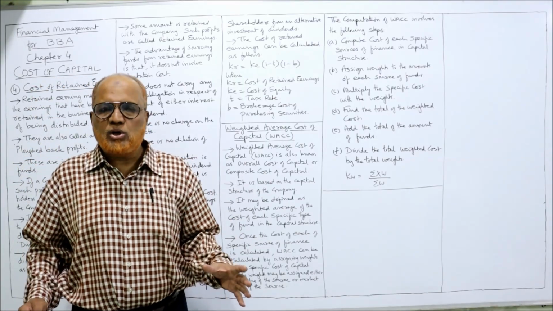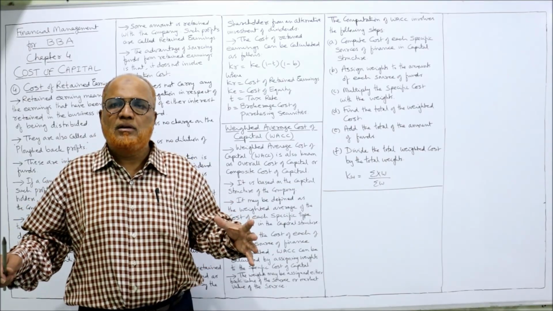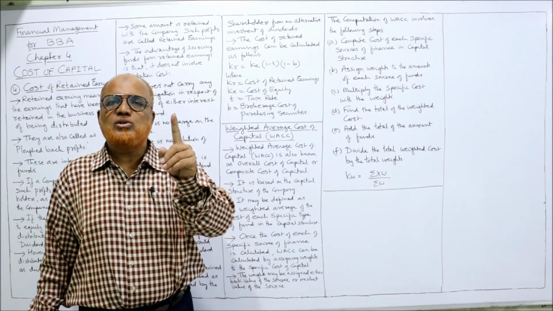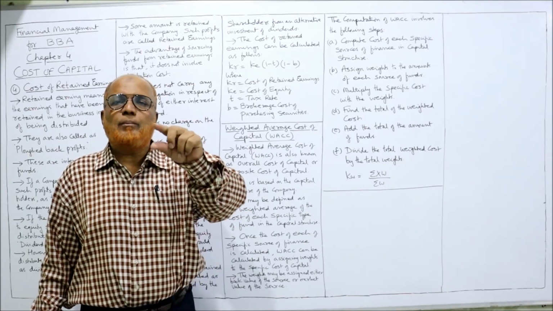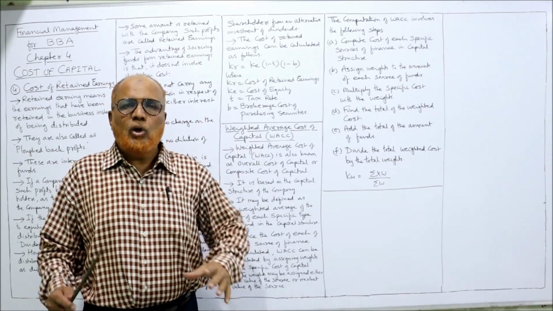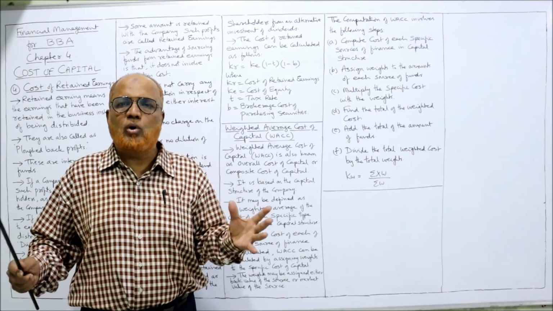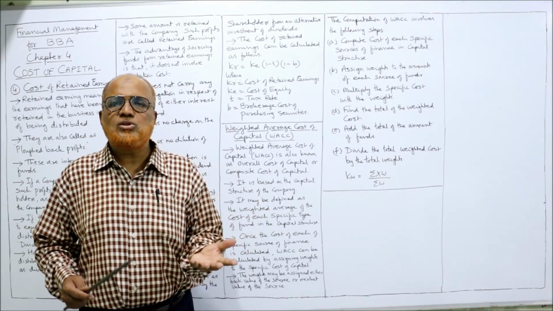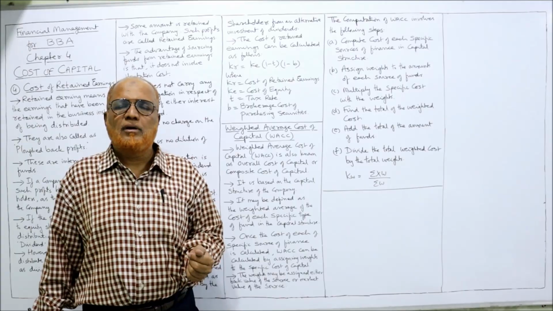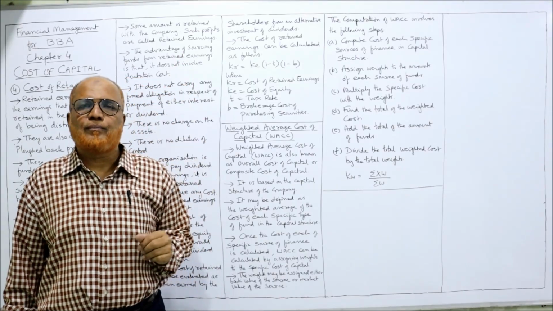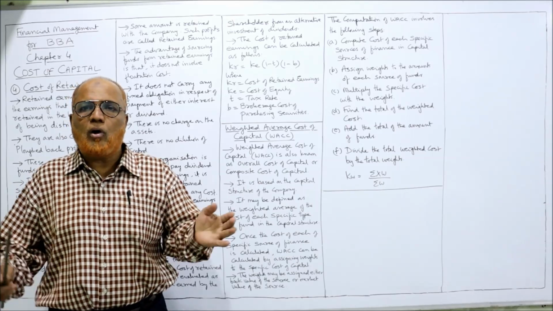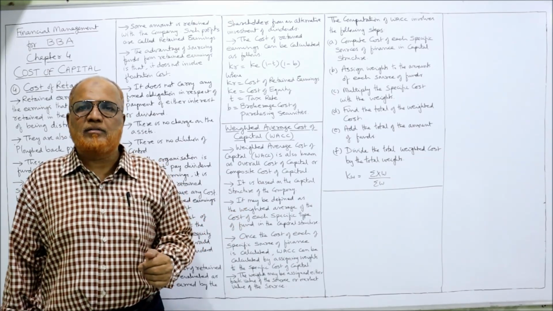If the company does not have different sources, if the company is having only one source, there is no WACC. Example, if the company is having only equity, no debentures, no preference, no retained earnings, then there is no weighted average cost of capital. The WACC will arise whenever we have a capital structure consisting of all the different long-term funds.